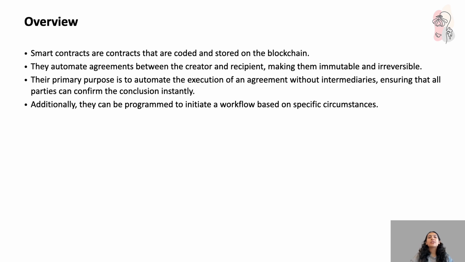Overview. Smart contracts are contracts that are coded and stored on the blockchain. They automate agreements between the creator and the recipient, making them immutable and irreversible. The primary purpose is to automate the execution of an agreement without intermediaries, making it decentralized, ensuring that all parties can confirm the conclusion instantly.